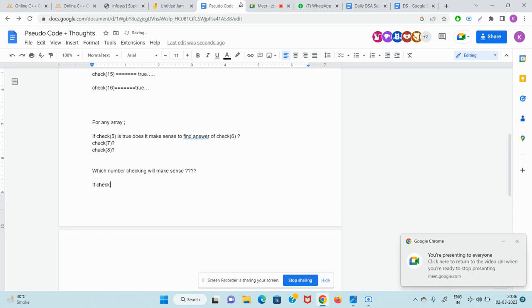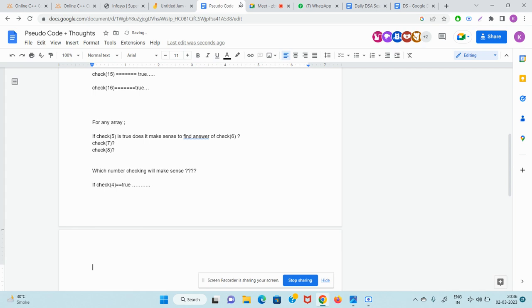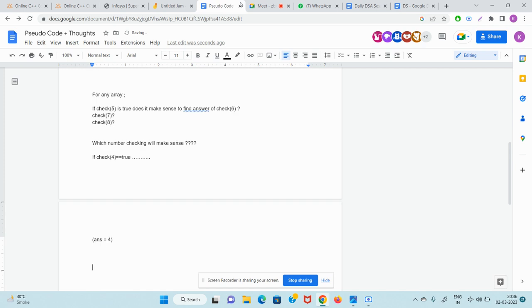If check of 4 is also true, guys, tell me in the chat now which number should be checked for the best safety purpose. Check of 4 is also true. Means answer can be 4 also. Less than 5 na. Guys, if check of 4 is true, तो कौन सा number check करोगे? Common sense use करो.